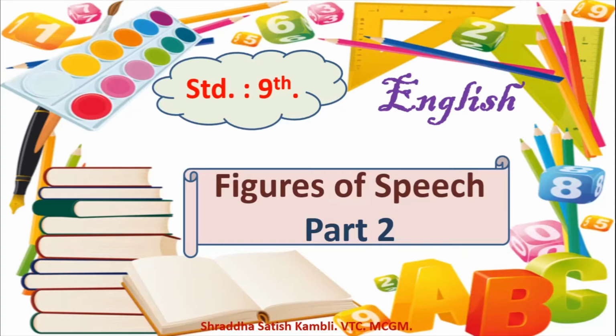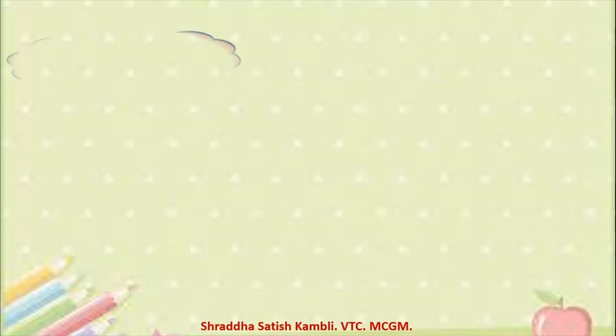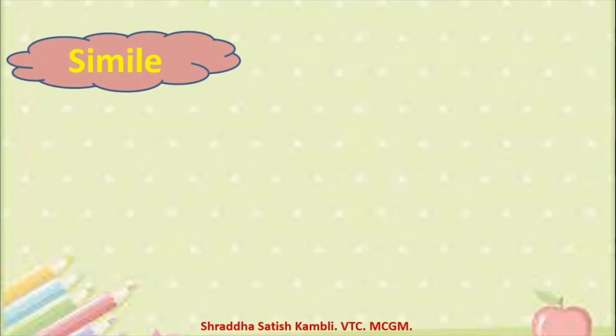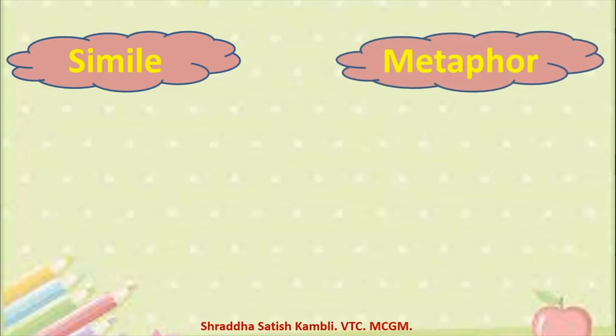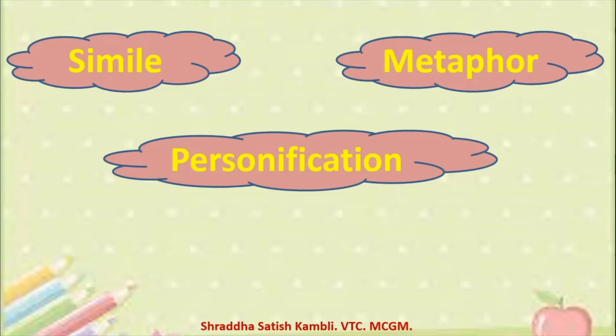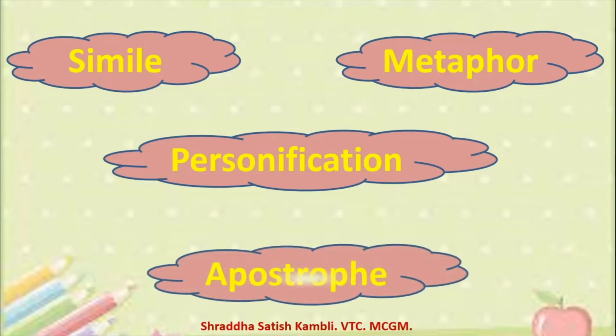Also, figures of speech are words which are different in the poem when you compare them with the literal meaning in the dictionary. We also looked at 4 types in detail last time: simile, metaphor, personification and apostrophe.